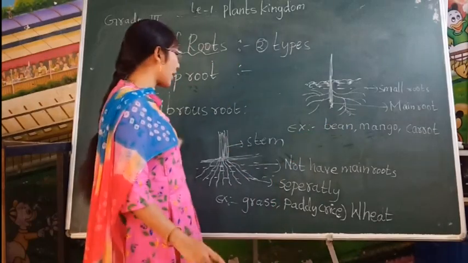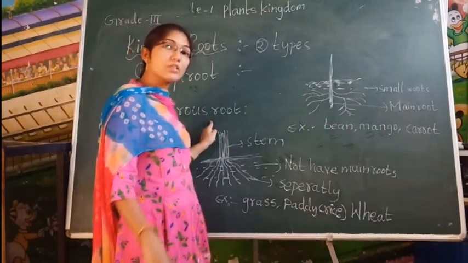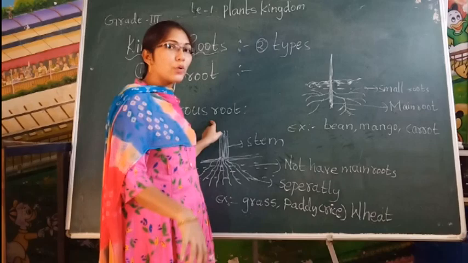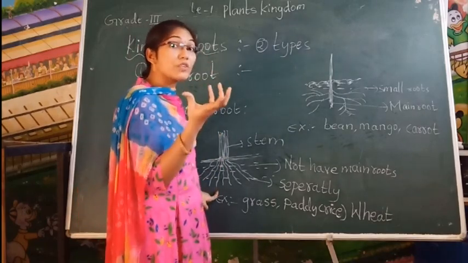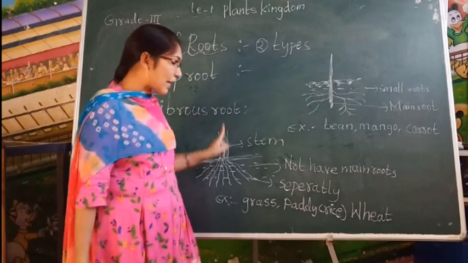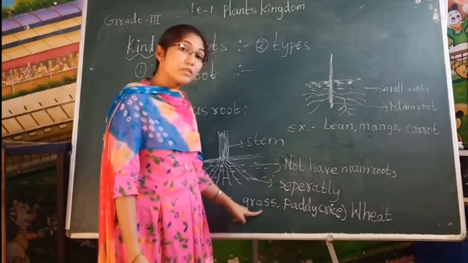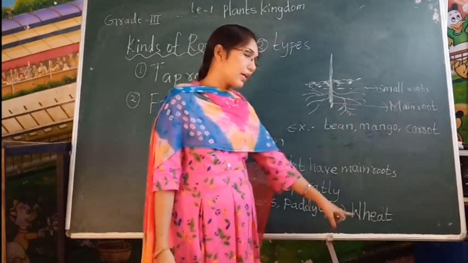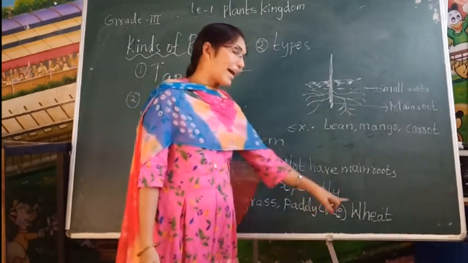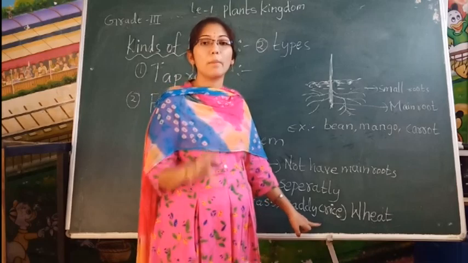And the second one is fibrous root. In this fibrous root, there is no main root. It will grow separately as a bunch of roots. That bunch of roots we should call the fibrous root. Examples of bunch of roots: grass, paddy and rice, and wheat also. These plants do not have the main root. All bunch of roots only.